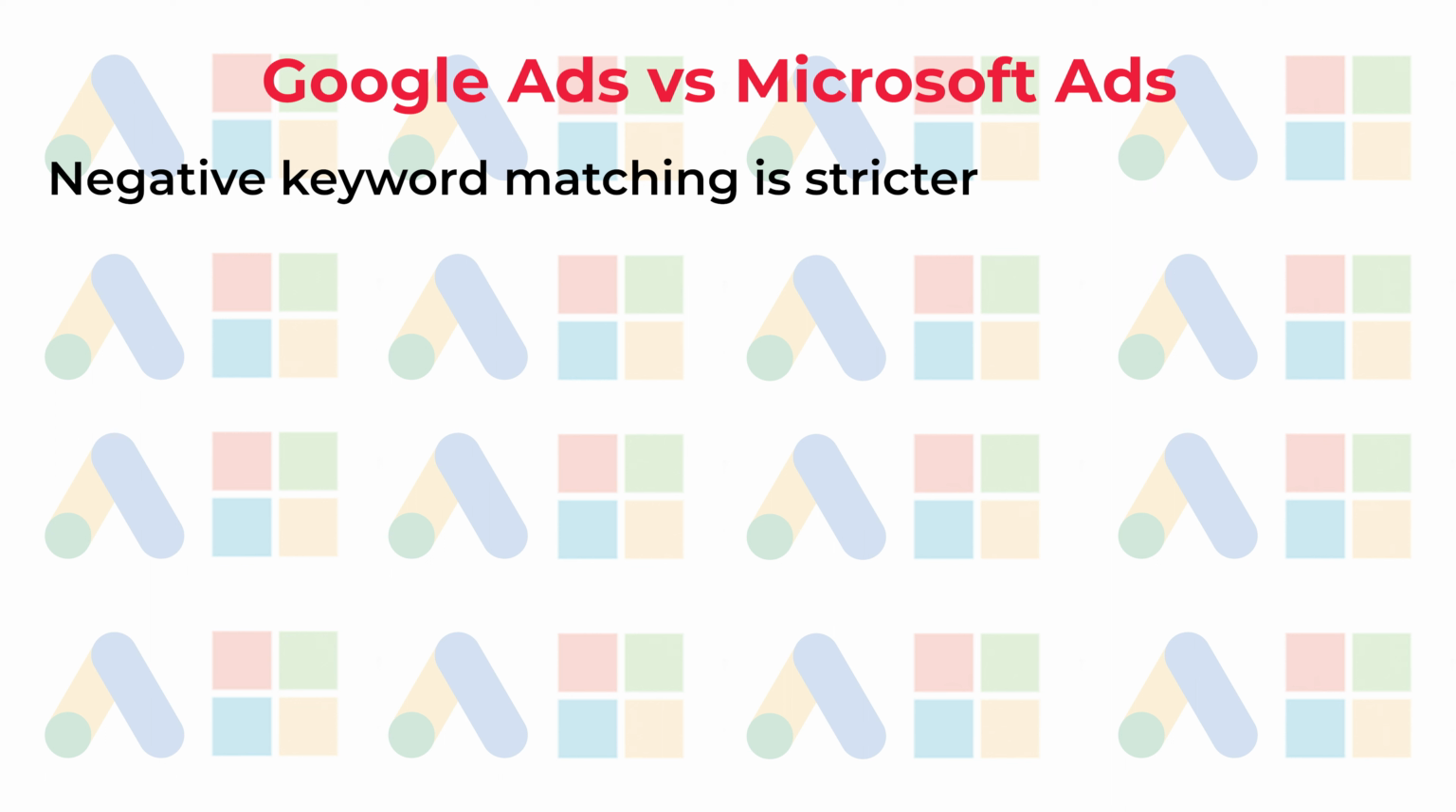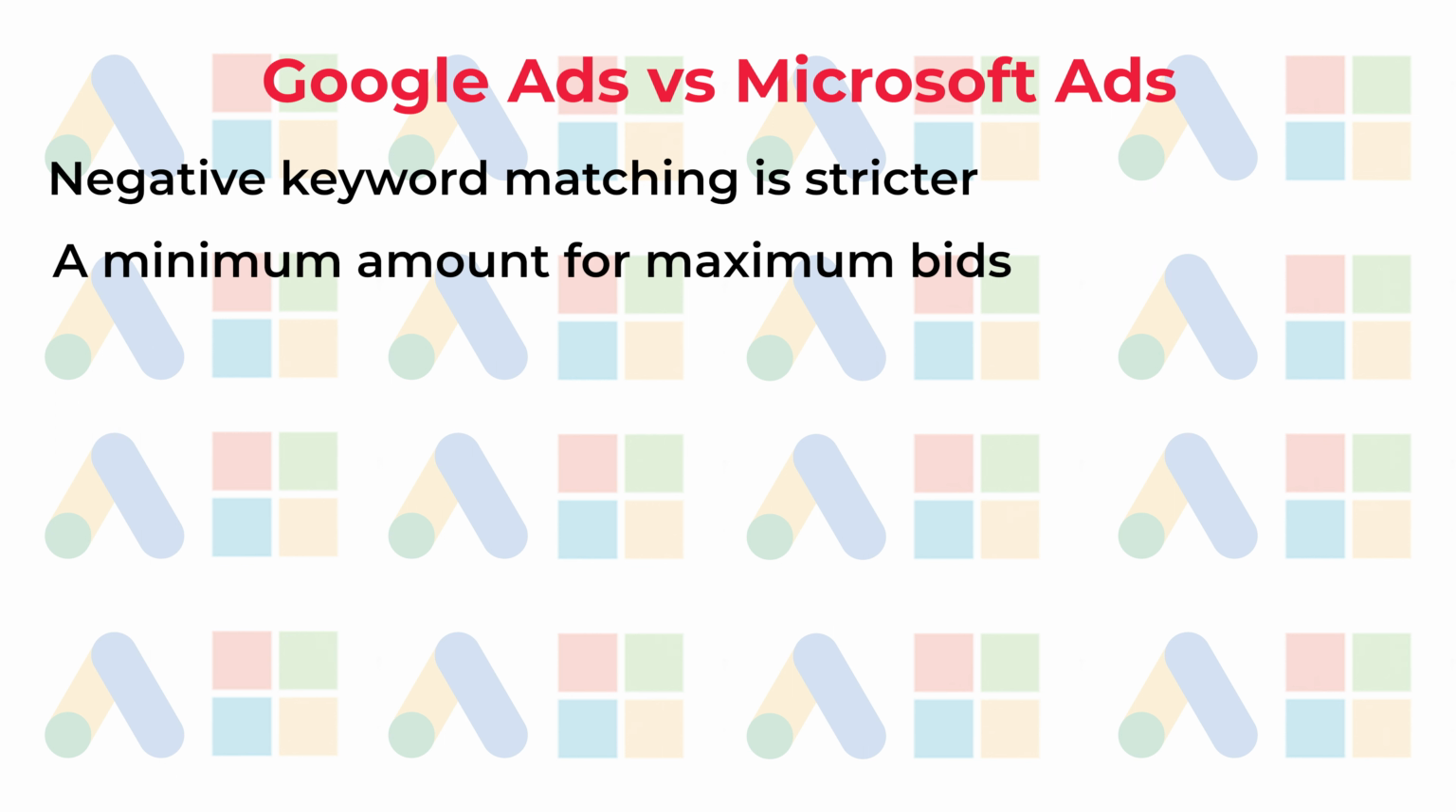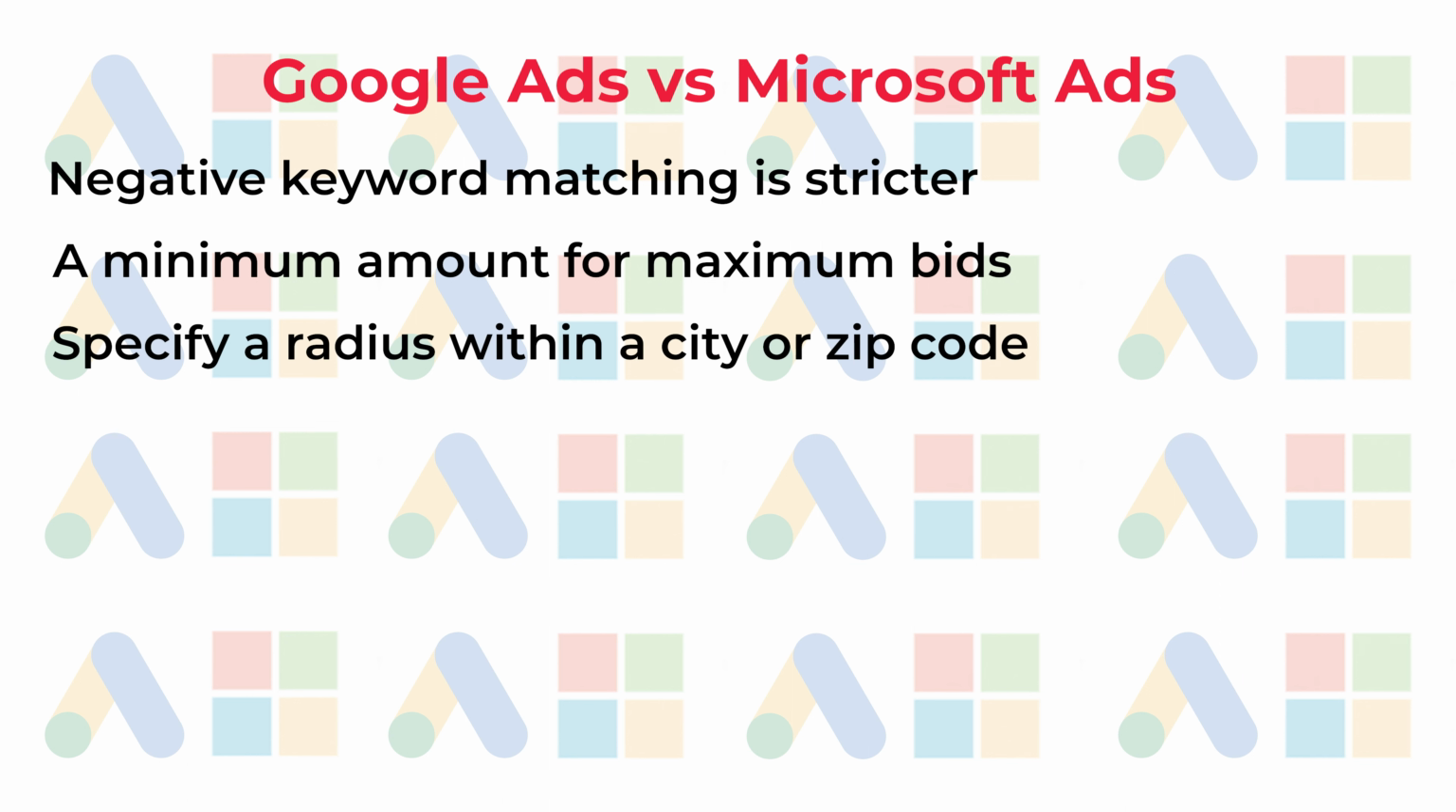You can only place negative keywords with phrase matching. Bing sets a minimum amount for maximum bids. Bing's location options allow you to specify a radius within a city or zip code. You can schedule ads to show in 15-minute increments throughout the day or to only appear at certain times.